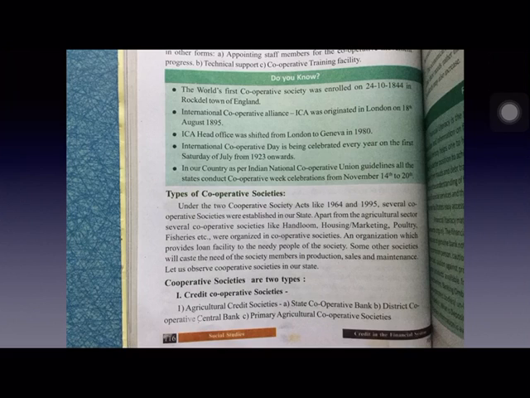And in our country, as per Indian National Cooperative Union guidelines, all the states conduct Cooperative Week celebrations from November 14th to 20th.